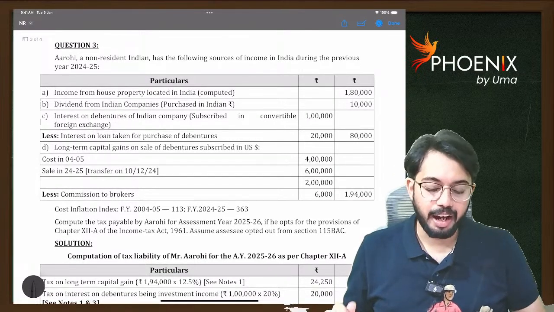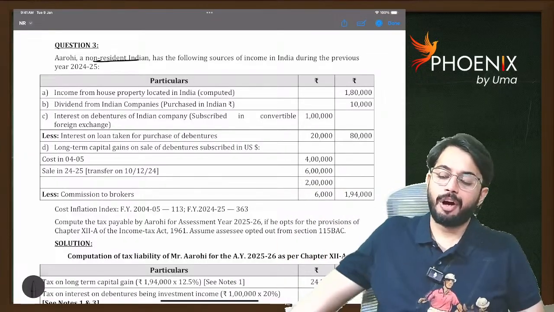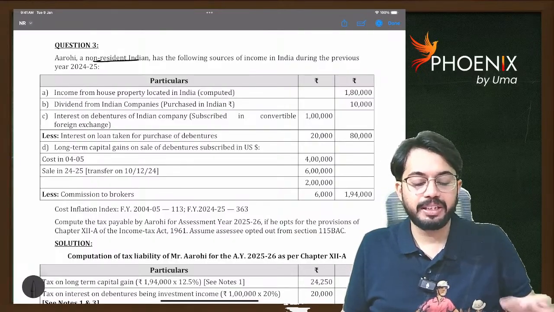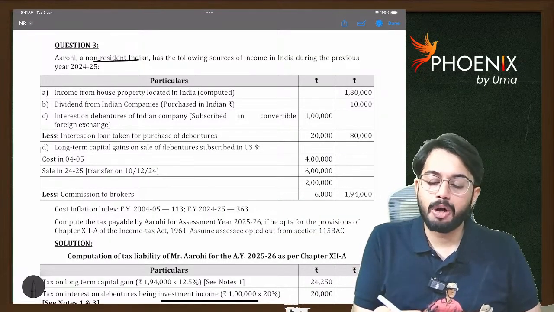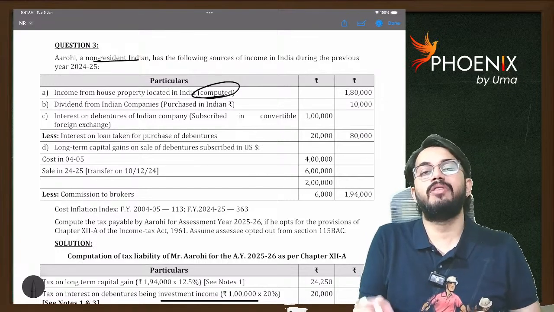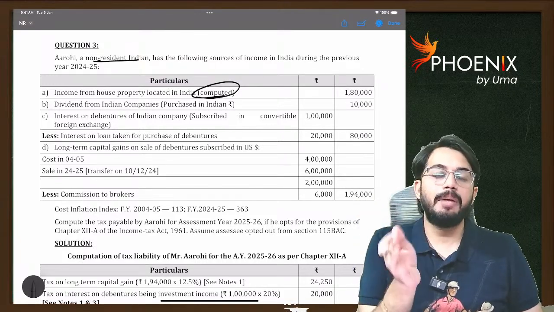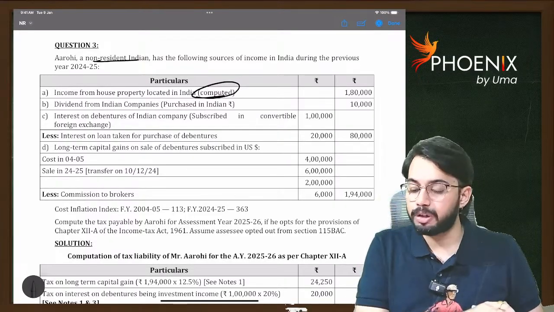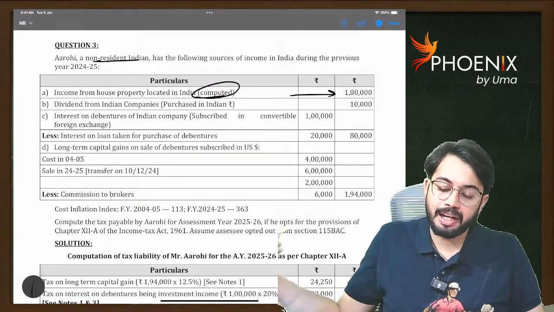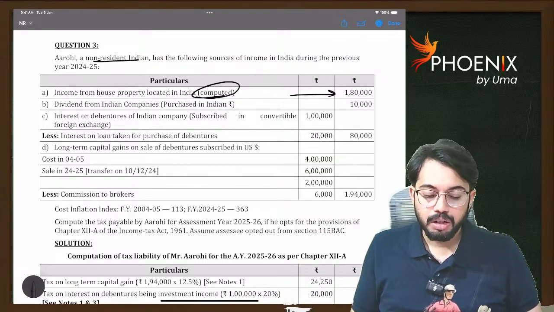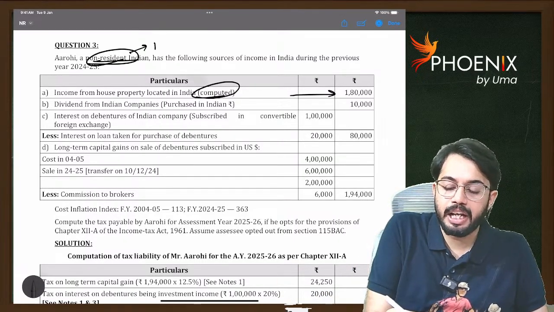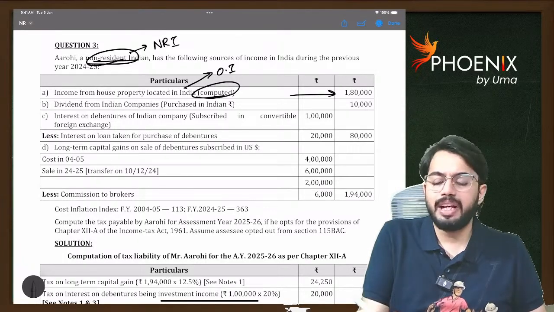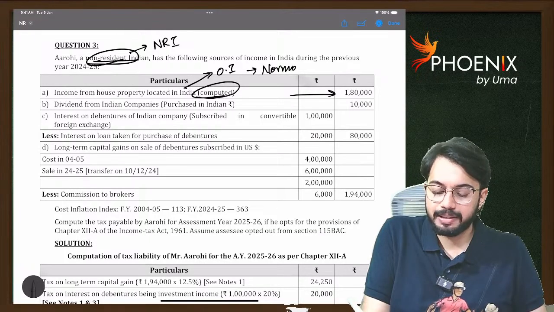Next, Arohi, a non-resident Indian, has the following sources of income in India during previous year 24-25. Income from house property located in India. Computed means after claiming standard deduction and interest on borrowed capital, the ultimate income from house property was given, it is 1,80,000. See, again she is a non-resident Indian, that means she is NRI. Income from house property is other income, so obviously it is taxable at normal tax rates.